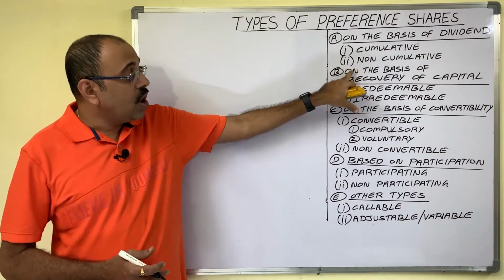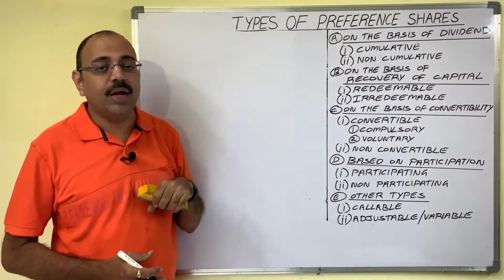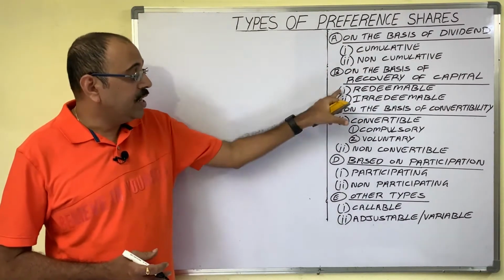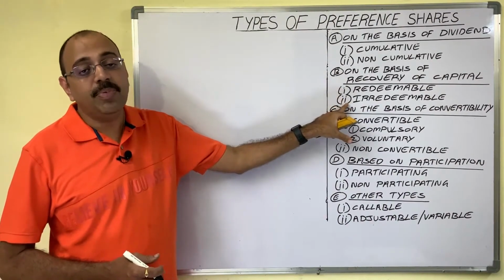Then the next one is on the basis of recovery of capital. Preference shares are of two types: redeemable preference shares and irredeemable preference shares.